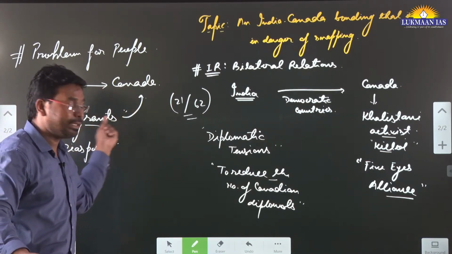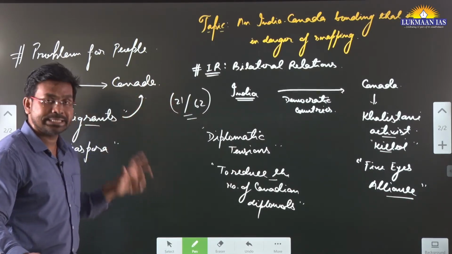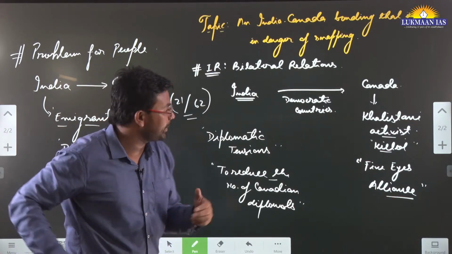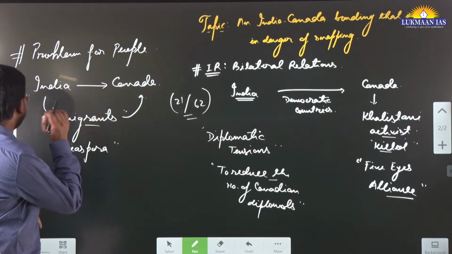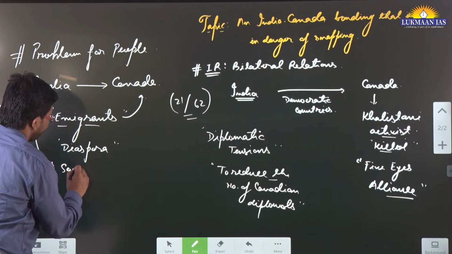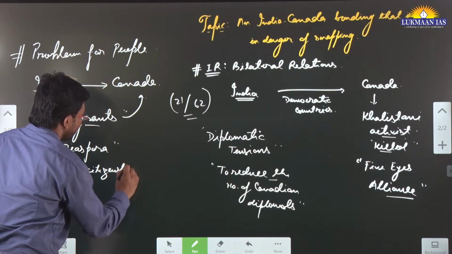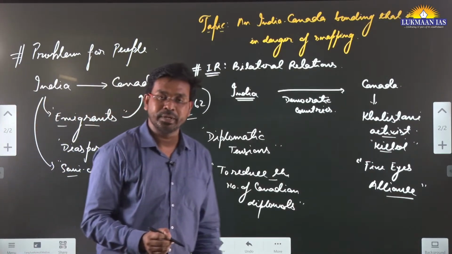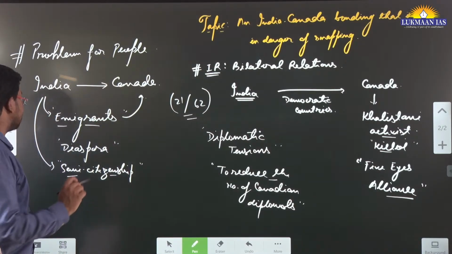But because of the diplomatic tensions, the number of diplomats has been reduced. Some of the embassies have been closed, and this is leading to some kind of stress among the immigrant community. Most of these people hold a kind of semi-citizenship in India. Although we do not have an official concept of semi-citizenship, these people are considered as overseas citizens of India.